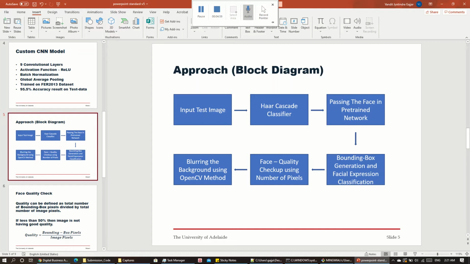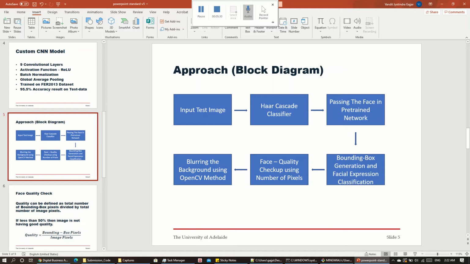After passing through the pre-trained network, we generate a bounding box alongside the face and write the expression above the bounding box. Now moving to the next point, which is face quality checkup. As previously mentioned, we are using the number of pixels method, and at the last we are blurring the background using the OpenCV method.